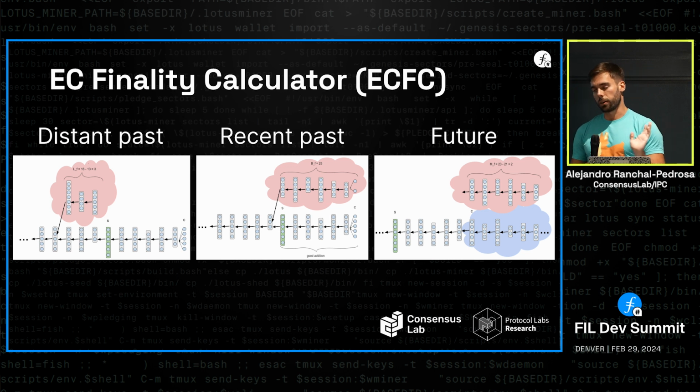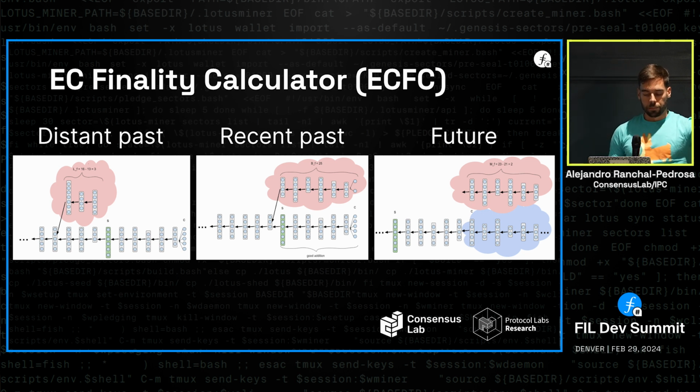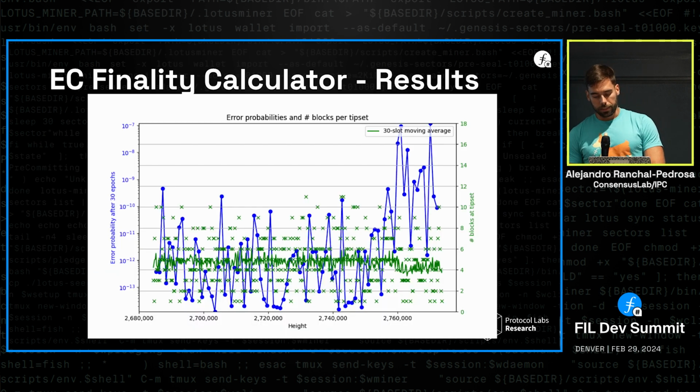And the future is whatever may happen from now to the future. Of course, for the future, we assume the worst case because there's nothing we can know. For the distant past, there might be some delta depending on how far in the past we're looking. And for the recent past, we have very available information as long as the observable tip set is not that far in the past. But again, the details are in the FRC.